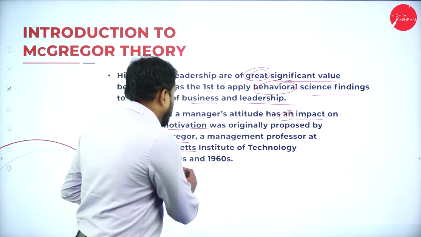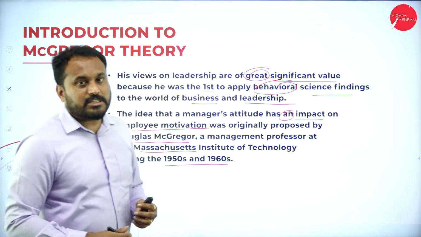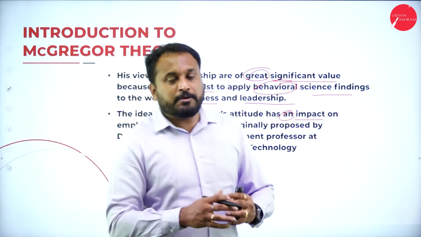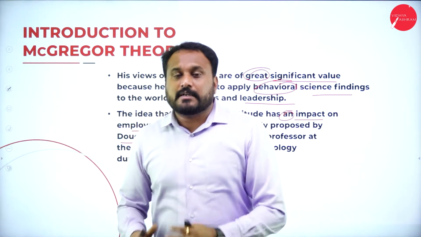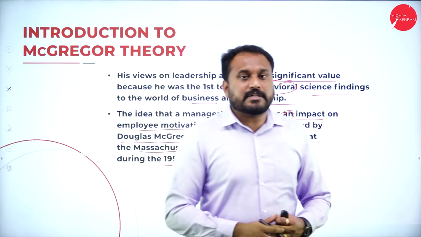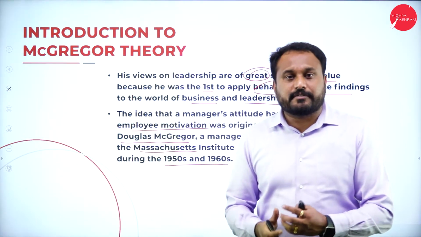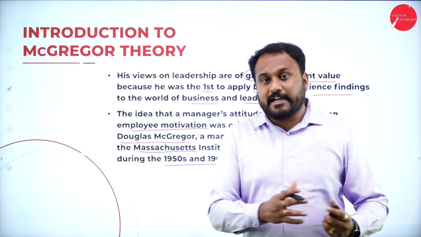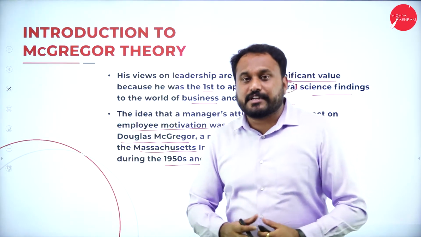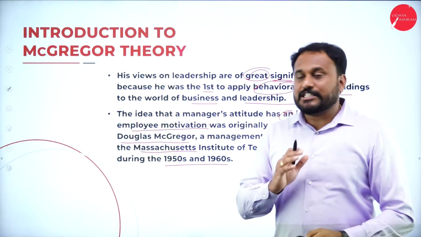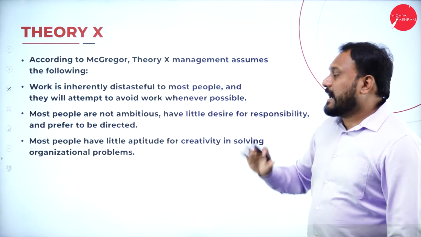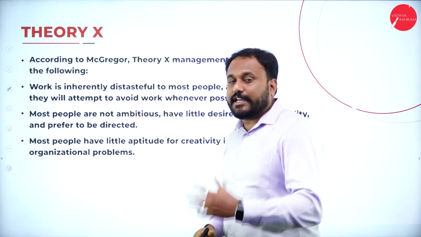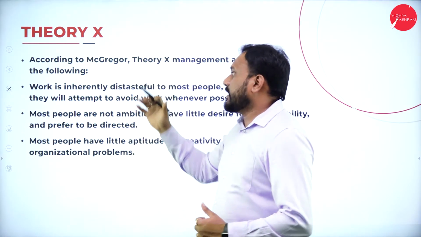During the 1950s and 1960s, he was a very well-known person in the entire world. Sadly, 1964 is the year of Douglas McGregor's death, but from 1906 to 1964, whatever he has done, we call it his achievement. Now, we have two types of theory, that is theory X and theory Y. I'll go with theory X now.